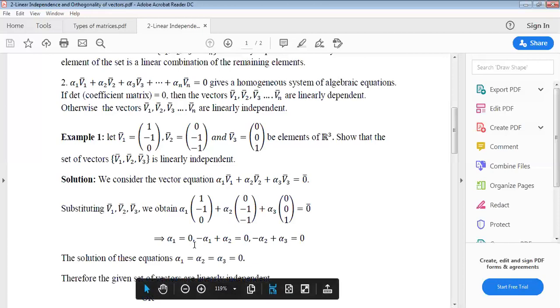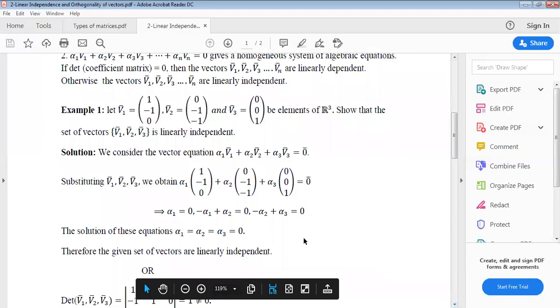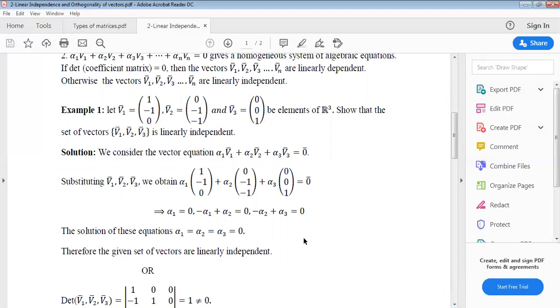So alpha 1 equals 0, minus alpha 1 plus alpha 2 equals 0, minus alpha 2 plus alpha 3 equals 0. So the solution of these equations is alpha 1 equals alpha 2 equals alpha 3 equals 0. That means all scalars are zeros. All scalars are zeros means the set of vectors is linearly independent.